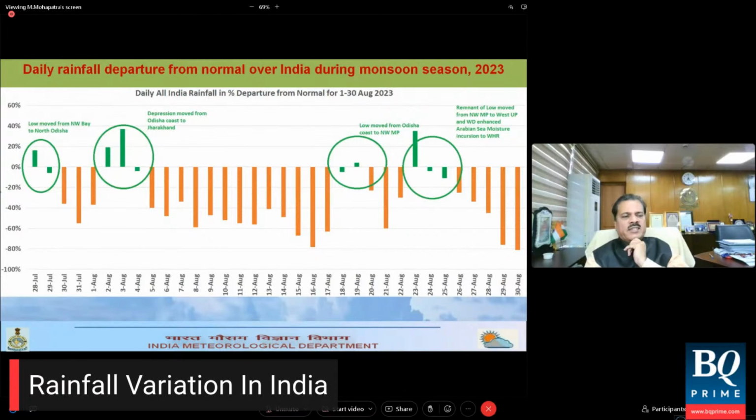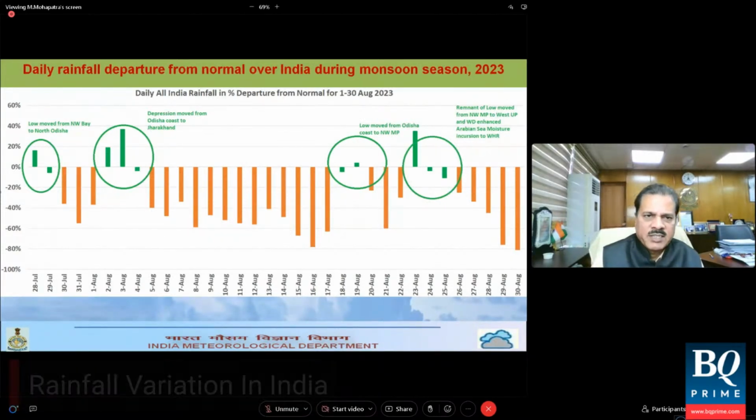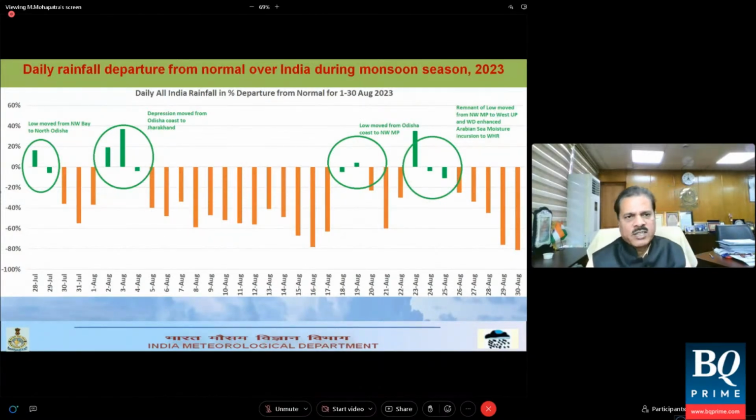If we just look at a low pressure area formed over northwest Bay of Bengal during that period, 28 July and 29. After that, if you remember, there was a deep depression which moved across Odisha towards Jharkhand, Chhattisgarh, and northeast Madhya Pradesh. So in that association, in the beginning of the month, you have good rainfall activity. Up to 4th August, we could get good rainfall activity.